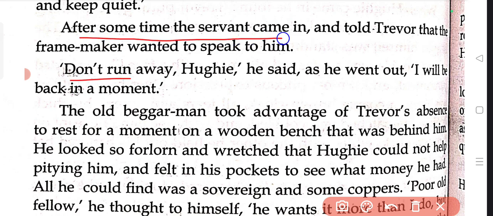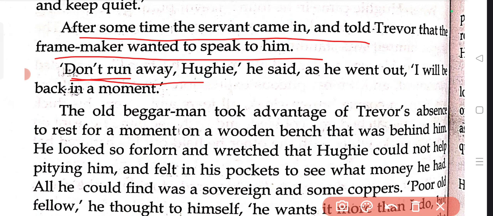After some time, a servant came in and told Trevor that the frame maker wanted to speak to him. So a servant came and told Alan Trevor about the frame man who came to meet him. So Alan is probably going to meet that person and he is saying, "Don't run away, Huey." He means Alan Trevor, okay?